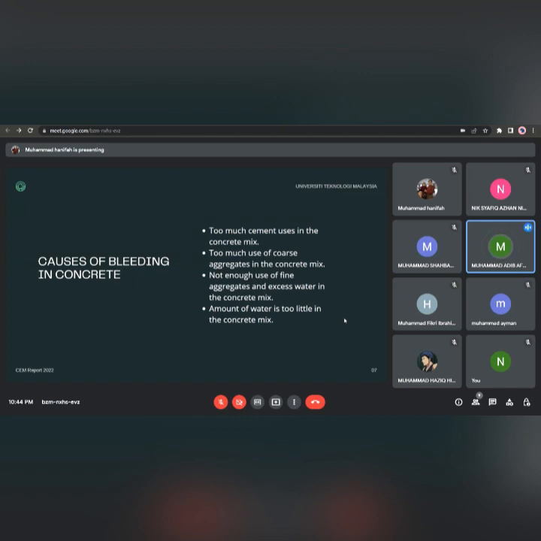So, this slide shows you the causes of bleeding in concrete. First, too much cement used in the concrete mix. Next is too much coarse aggregate in the concrete mix. Like I said before, coarse aggregate, for example, is like stones, chips, and bricks. The next one is not enough use of fine aggregate and excess water in the concrete mix. And the last one, the amount of water is too little in the concrete mix.